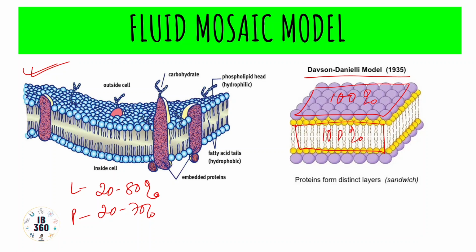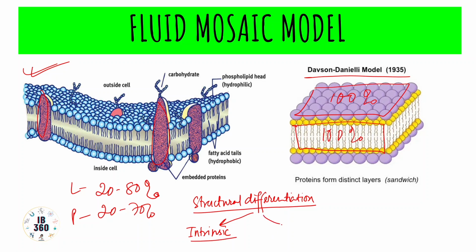Now another important thing which I was talking about is the quasi-fluid nature of the fluid mosaic model. See, these are the proteins, and if we differentiate proteins structurally, they can be either intrinsic or extrinsic.